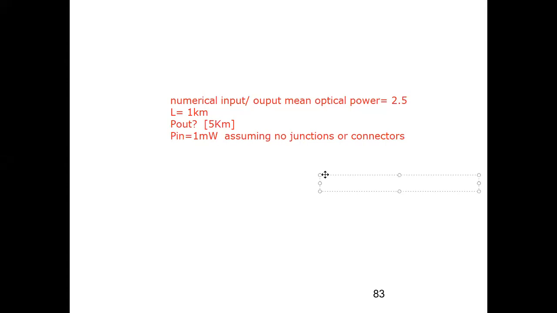Okay. The numerical input-output mean optical power ratio in a 1 kilometer length of optical fiber is found out to be 2.5. Calculate the received mean optical power when a mean optical power of 1 milliwatt is launched into a 5-kilometer length of fiber, assuming no junctions or connectors.